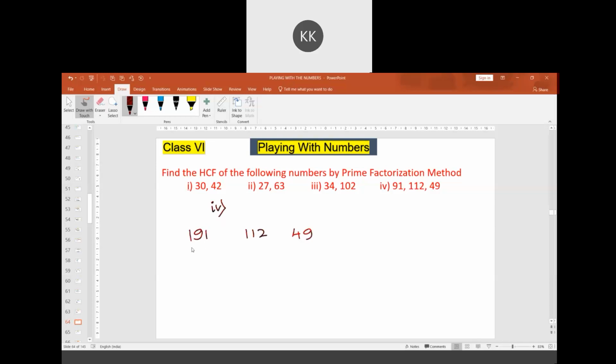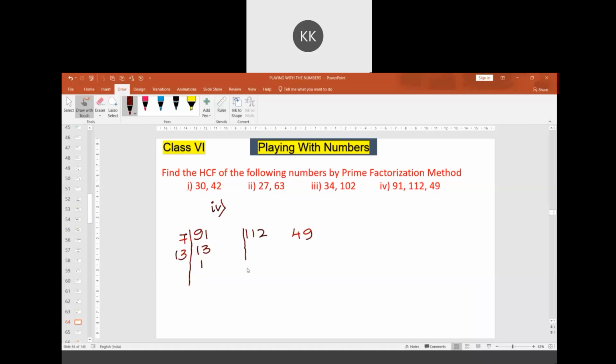This 91 is not divisible by 2. It is not divisible by 3. Is it divisible by 7? Yes, it is divisible by 7. 7 1 times is 7, 2 remains, 21, 7 threes are 21. So 13 one time.